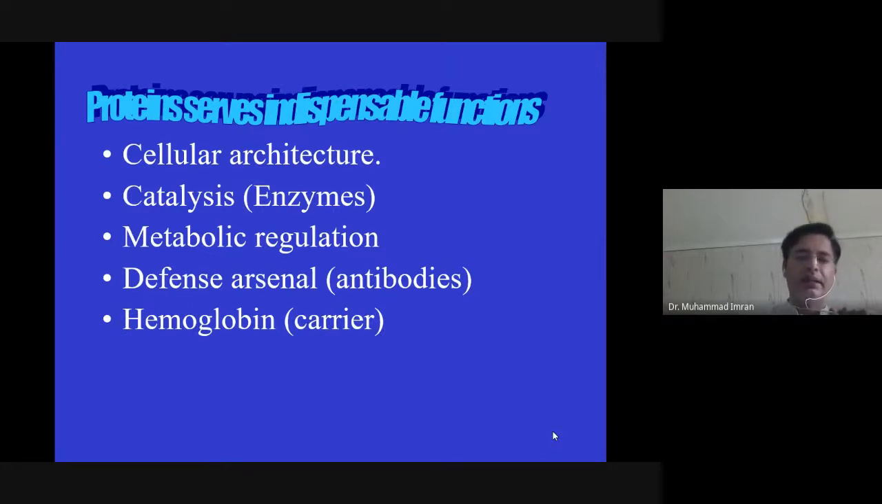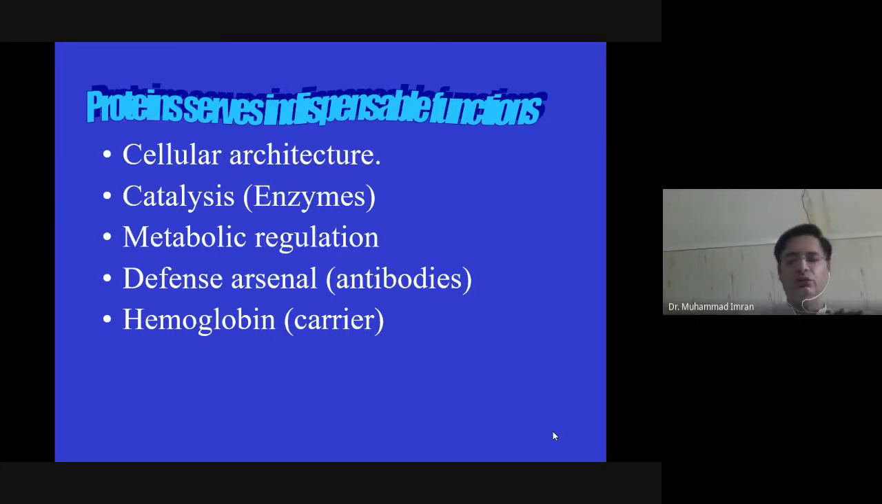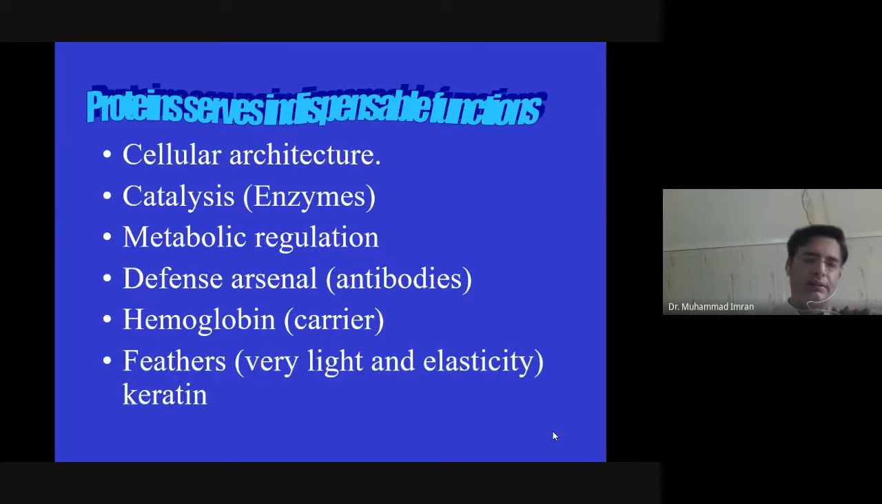Similarly, hemoglobin is a carrier of oxygen. Hemoglobin carries oxygen to the tissues, and then carries the carbon dioxide back to the lungs. So hemoglobin plays an important role in transporting oxygen and carbon dioxide.